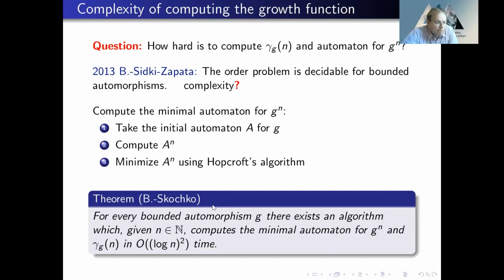Now, as you can see, this algorithm depends on the bounded automorphism, because we don't know how the complexity of the algorithm depends on the automorphism. But to construct such an algorithm, we need to solve certain problems for bounded automorphisms.